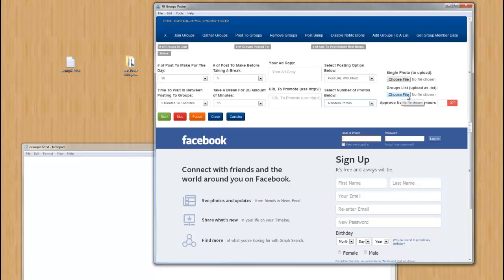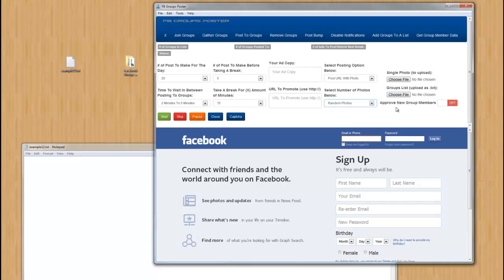Simple enough. So I mean, everything is succinctly in order for the most part. You need to join groups before you can gather groups, and then you need to gather groups that you've joined and been approved to post in, and then you would take those groups you gathered and post to those groups, mostly open groups, though also closed groups. You upload that file there.